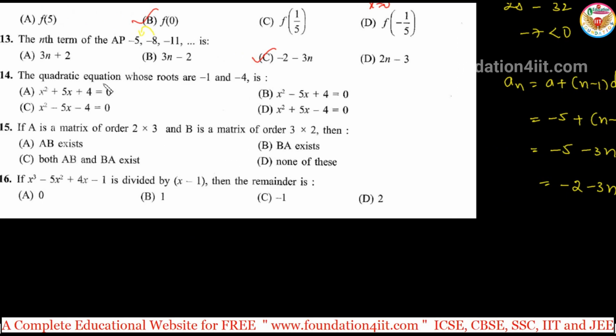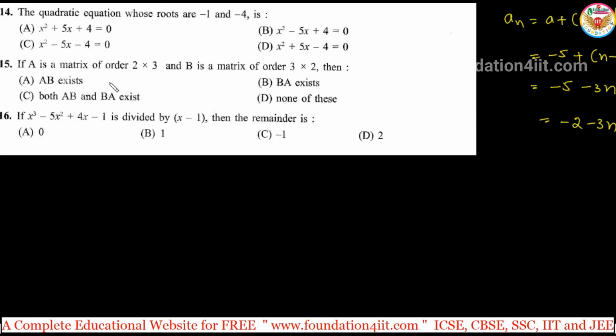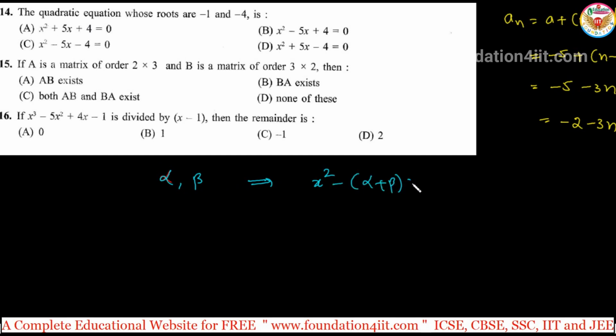And next one. The quadratic equation whose roots are minus 1 and minus 4. We have two options. We need to factorize every option and check, or else, whenever two roots are given, if alpha, beta are the two roots, then the quadratic equation is x square minus sum of the roots, alpha plus beta, into x plus alpha into beta.